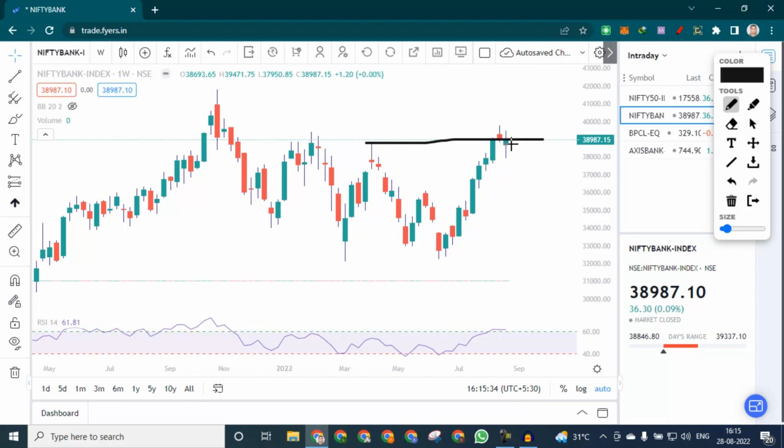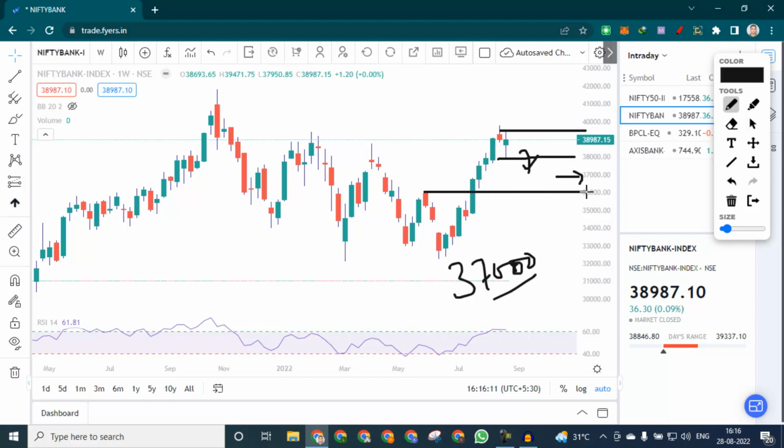So now facing resistance, it is just coming down. 38,000 on the downside and 39,700 on the upside is going to act as support and resistance. So if it breaks 38,000, then we can sell, and our target would be 37,000 as immediate, or 37,000 for a longer term, or maybe near 36,000 it may come if things go extremely bearish, but I am not looking for that level at this current moment.